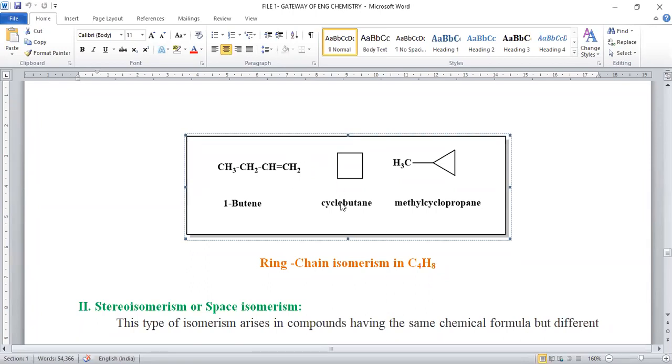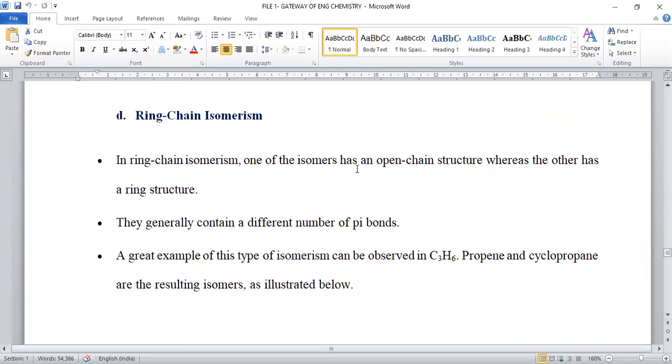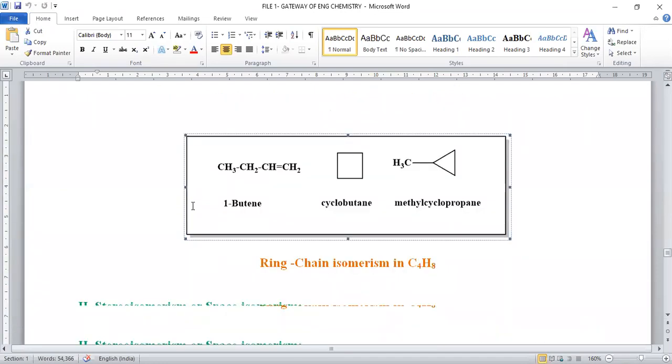When it is converted into cyclic form, again the molecular formula will be C4H8 only, but it is a ring type of structure, a 4-membered ring. It can also be represented in another kind of structural formula, like a 3-membered ring with one branching. In these 3 forms, the molecule exists where you can find ring and chain kind of isomers. Hence, it is the kind of ring chain isomerism.